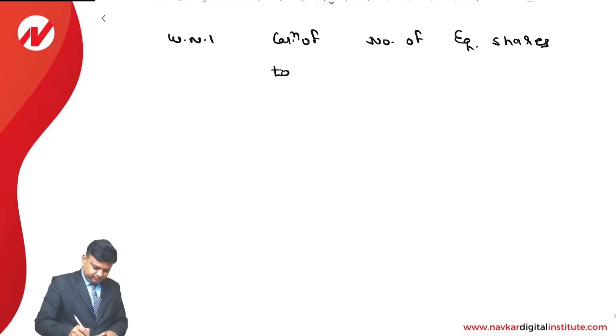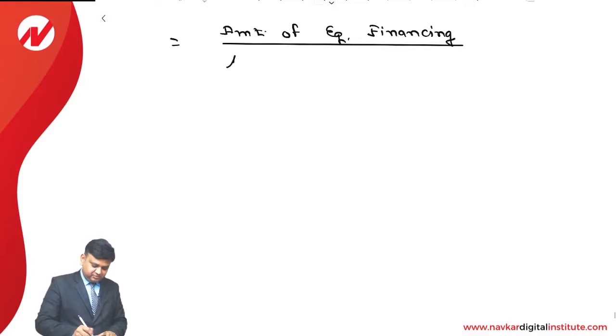Working note number 1, calculation of number of equity shares to be issued. We understand it is amount of equity financing divided by issue price of equity share.